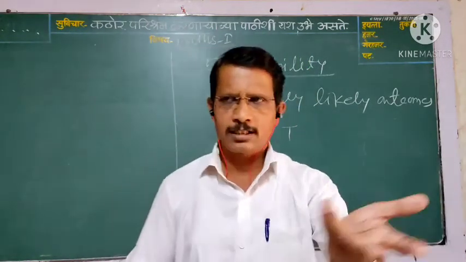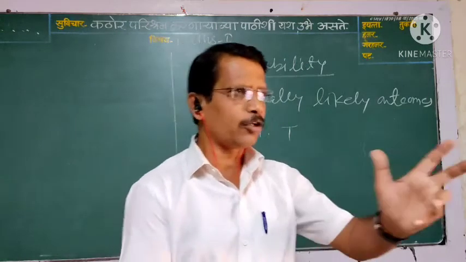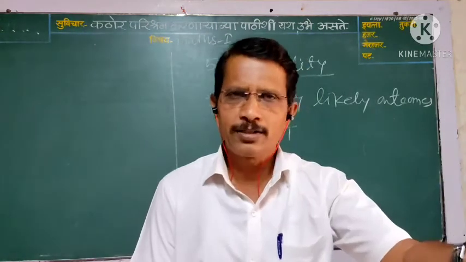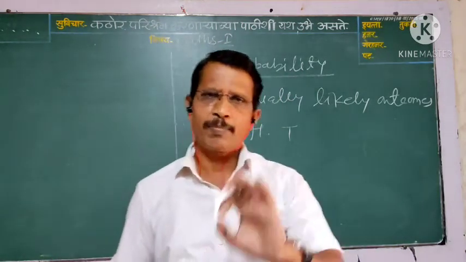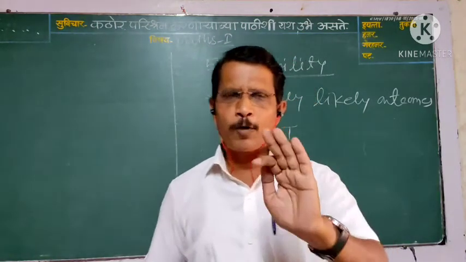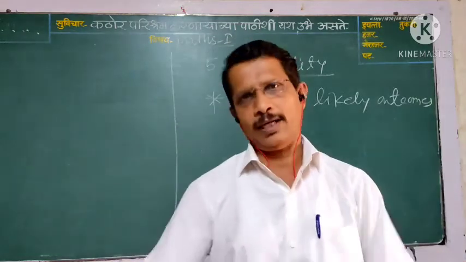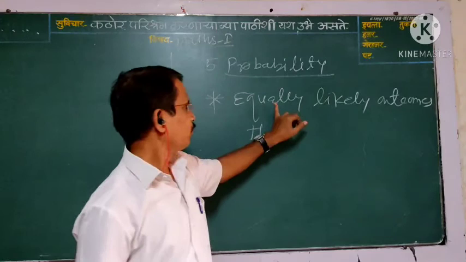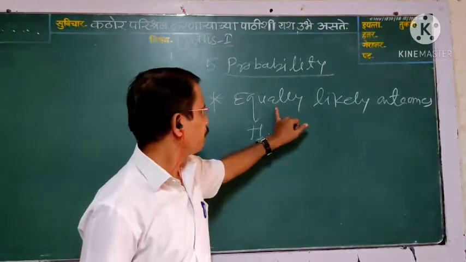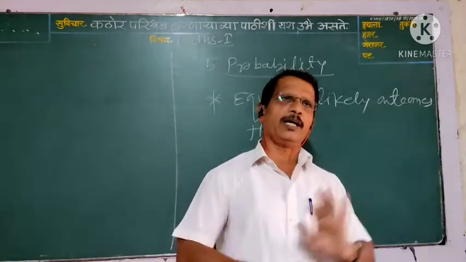Throwing a die, sometimes you will get 5. Again throwing a die, sometimes you will get 6. Sometimes you will get 1. Means in these experiments possibilities are equal. So at that time outcomes are called equally likely outcomes.